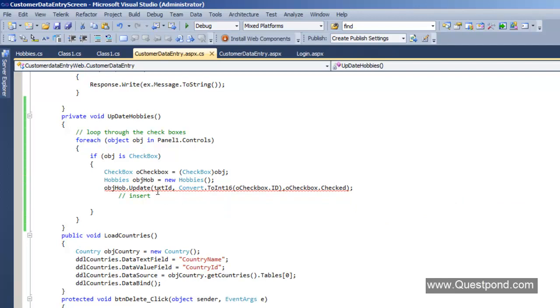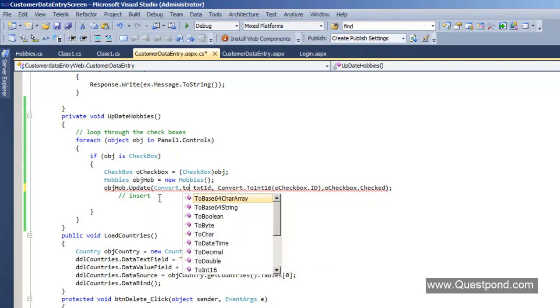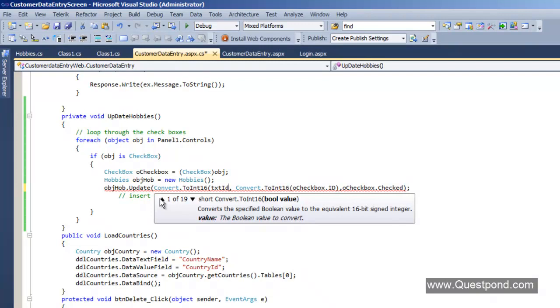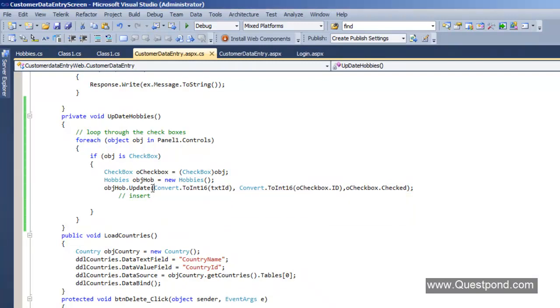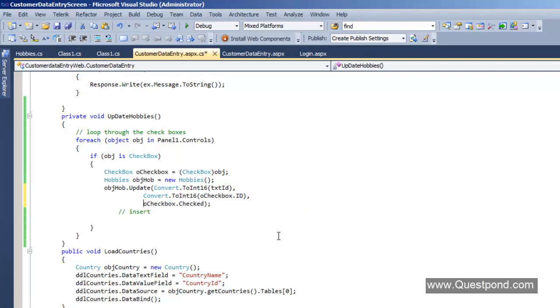right? And again, this text box, we need to convert into an integer. So I'll just say here Convert dot ToInt. So just recapping what we did with the update function here. The first parameter is the ID, which we got from the text box. Second parameter is the hobby ID, which we are getting from the checkbox. And the third parameter is whether the checkbox is checked or not, so that we are getting from the checkbox object's checked property.